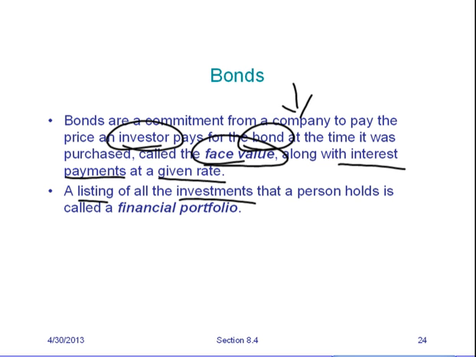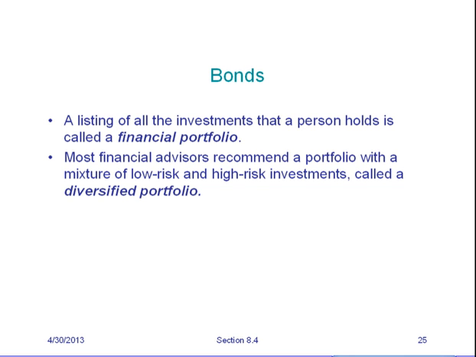A listing of all the investments that a person holds is called a financial portfolio. So let's say you own some bonds and you own some stocks. The stocks and bonds that you own in any given company or companies, that's called your financial portfolio. Most financial advisors recommend a portfolio with a mixture of low risk and high risk investments. This is called a diversified portfolio. Bonds typically are low risk and stocks are usually higher risk, and some stocks are much higher risk than others.